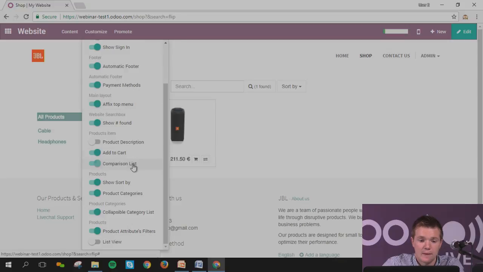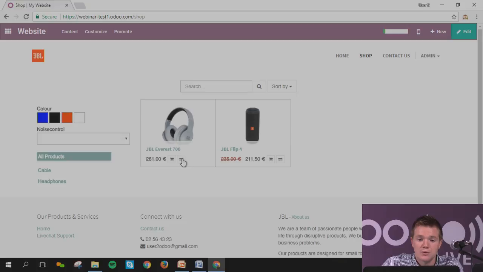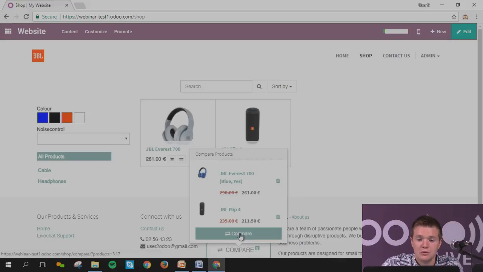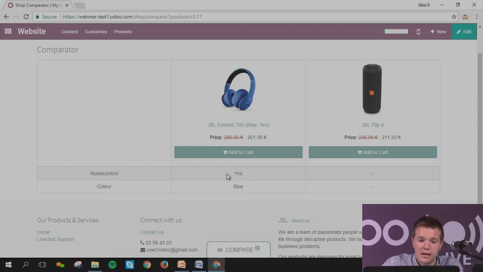What else? The comparison lists. This will enable you to make a comparison between two products. So this is the feature that you can have. Basically, if you go to your shop and say, I want to compare this one and this one, you've got a nice animation coming in. Click on compare, and then you will see the two products on the side, and you're going to have all the specificities regarding the product. The variants are coming in.